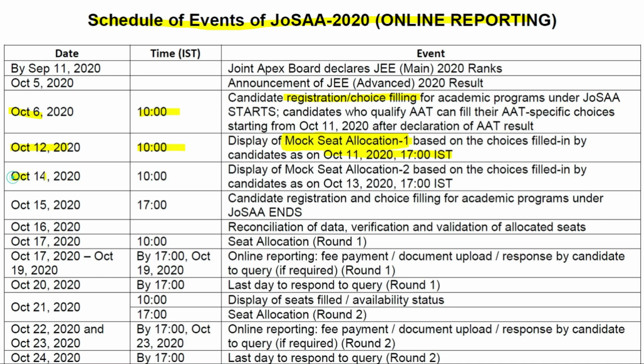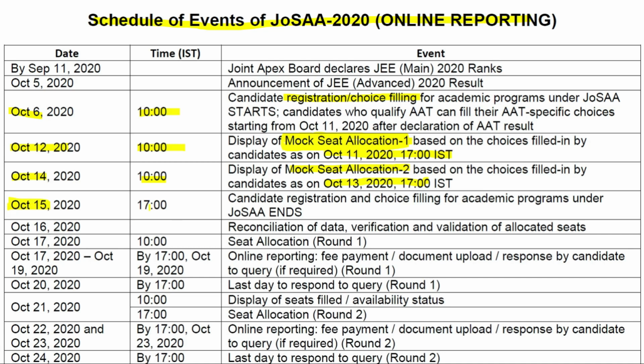Then on October 14th, 10 a.m., it is mock seat allocation 2. After getting mock seat allocation 1, you can make changes till October 13th, 5 p.m. The changes made till October 13th, 5 p.m. will be taken into consideration, and then one more seat allocation, mock seat allocation 2, will be displayed to you, so that you get an overall idea of which college you are going to get according to the choices you filled according to your preference.